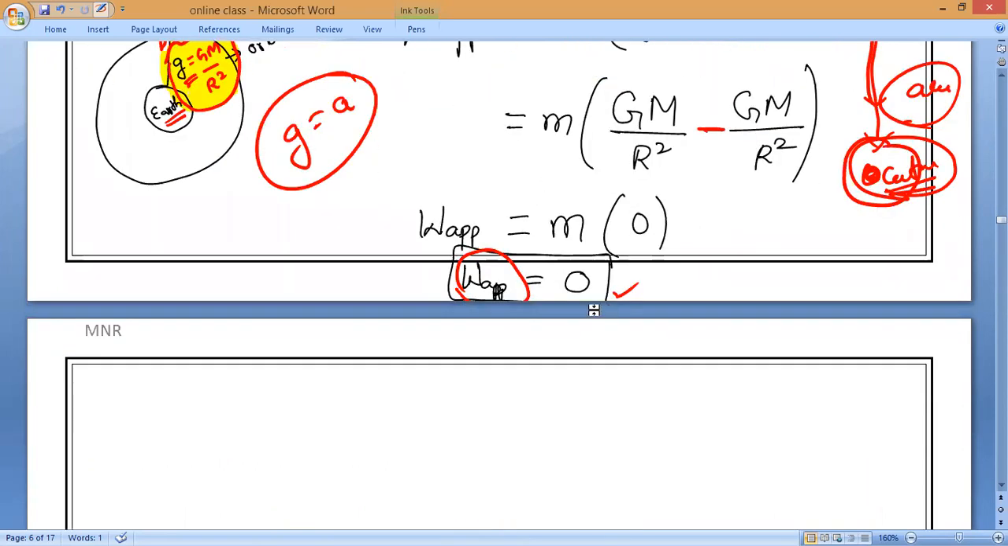So apparent weight is equal to 0. That apparent weight is what we call weightlessness. What is that? Weightlessness. Okay, guys. That is it.